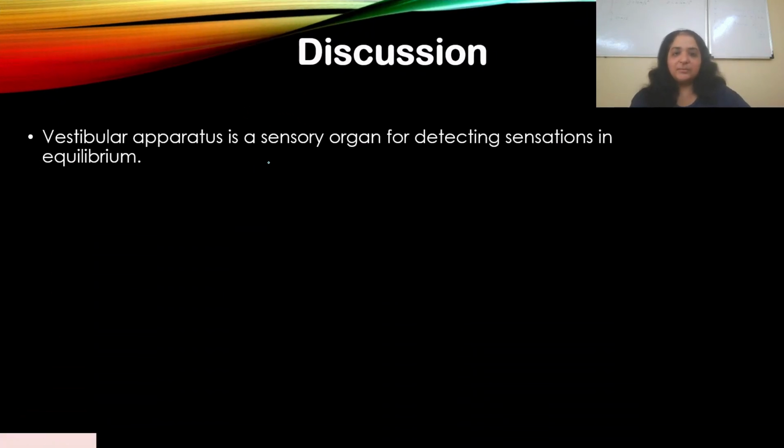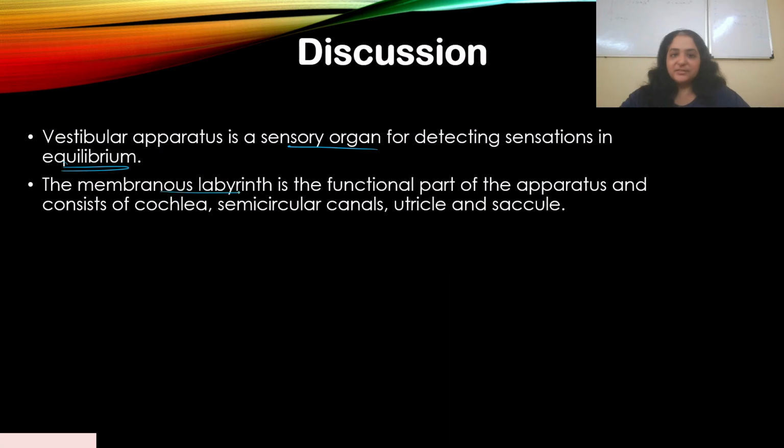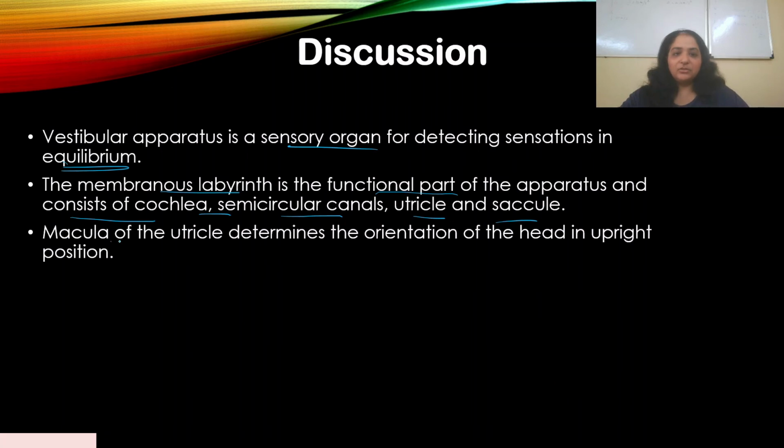The vestibular apparatus is a sensory organ for detecting sensations of equilibrium. The membranous labyrinth is the functional part of the apparatus and consists of the cochlea, semicircular canals, utricle and saccule. The macula of the utricle, a receptor of the utricle, determines the orientation of the head in upright position.